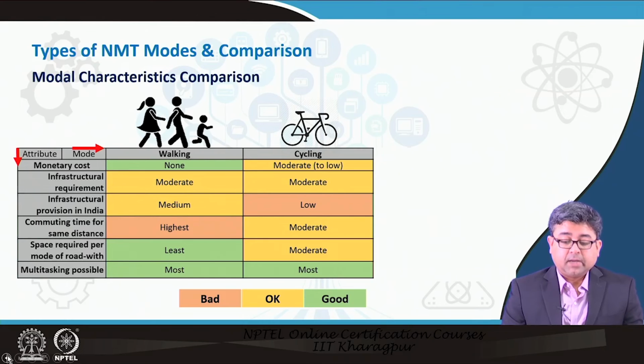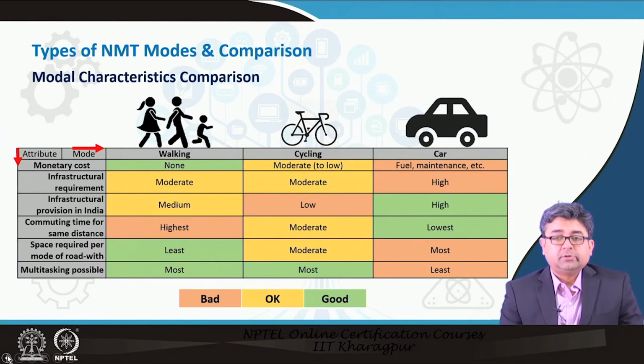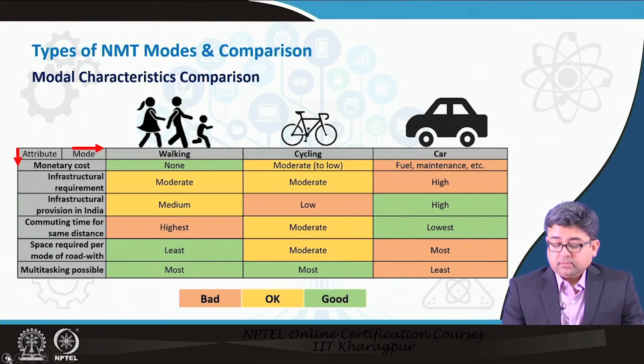Now if you then compare it to the car mode, you would see that the car infrastructure provision is very high and the commuting time for the same distance is low. So, a lot of planning goes on in car transportation or automobile transportation planning, whereas there are a lot of benefits to non-motorized transportation, but when it comes to planning for them, we don't plan for them in a good manner.